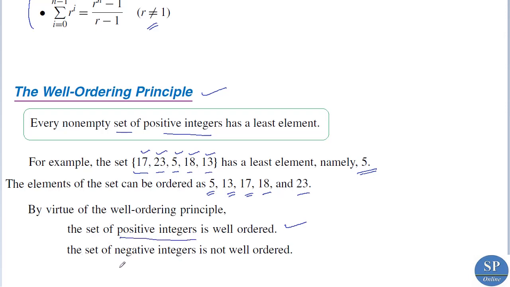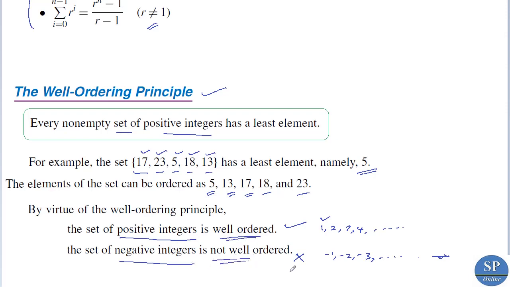But the set of negative integers is not well-ordered, because this set does not have a least element. This set is nothing but the set of all negative integers, that is, minus 1, minus 2, minus 3, etc. So this set contains an infinite number of terms and does not have a least element. But the set of all positive integers is 1, 2, 3, 4, etc., so 1 is the least element of this set. So clearly the set of all positive integers is well-ordered, but the set of all negative integers is not well-ordered.